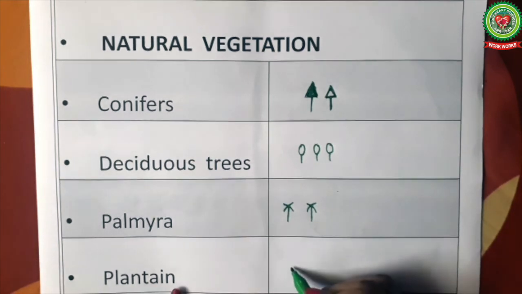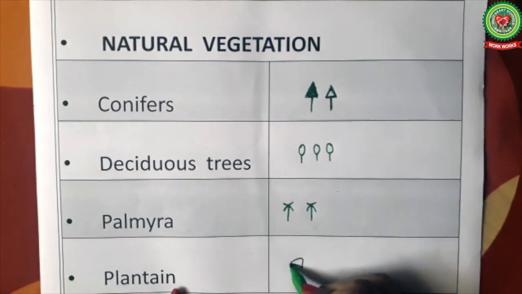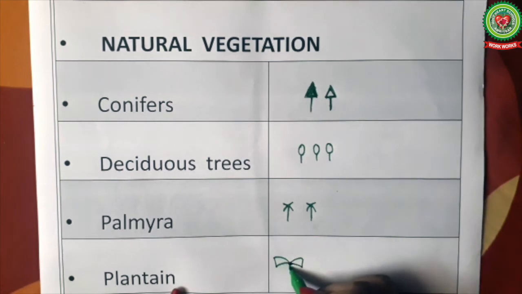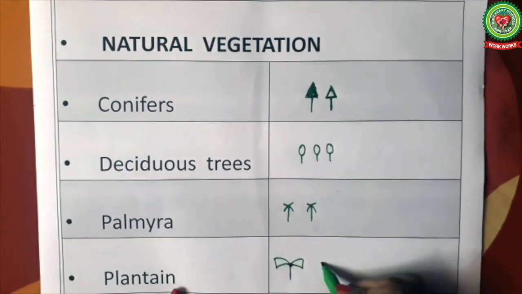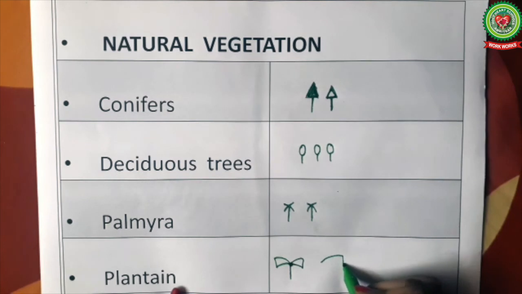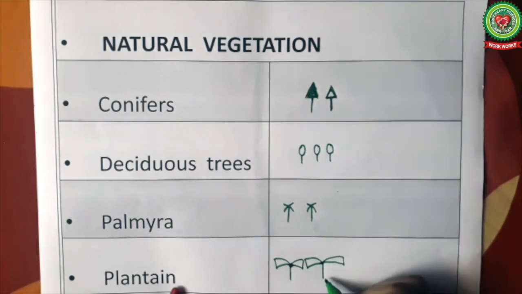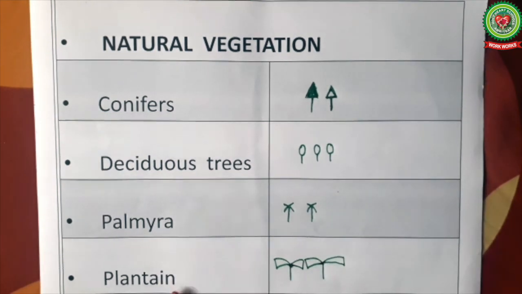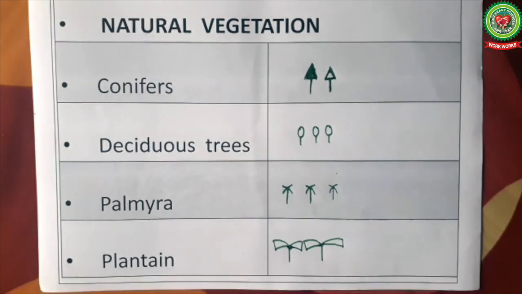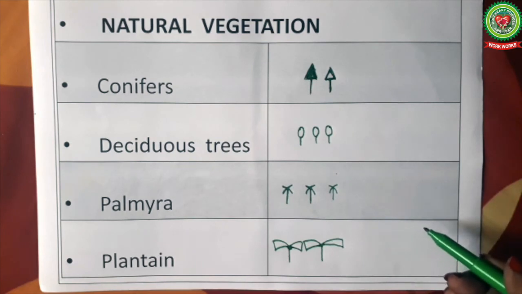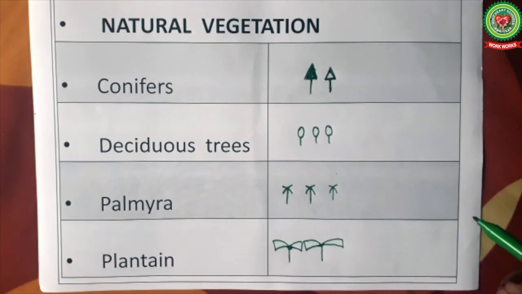We'll draw the leaves like this and a vertical bottom. Broad top and vertical bottom. Presence of Palmyra and plantain indicates that the area receives seasonal and scanty rainfall.